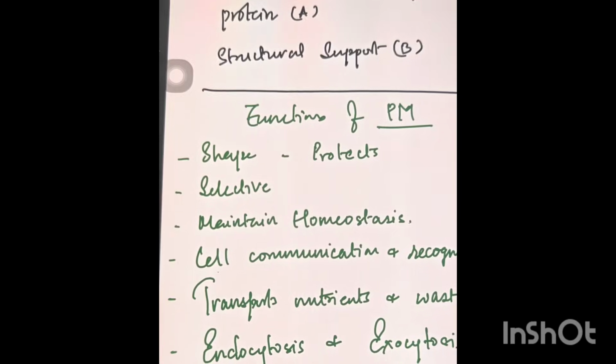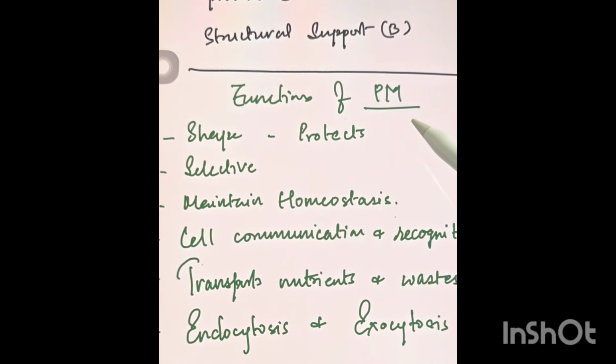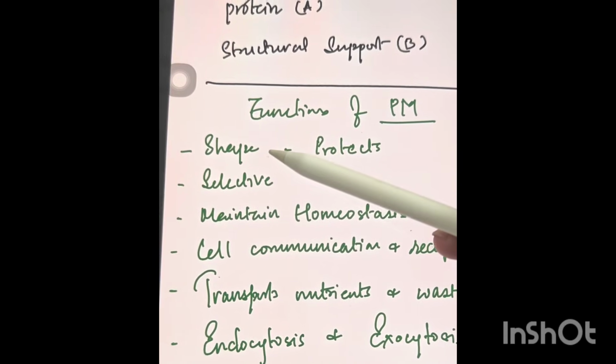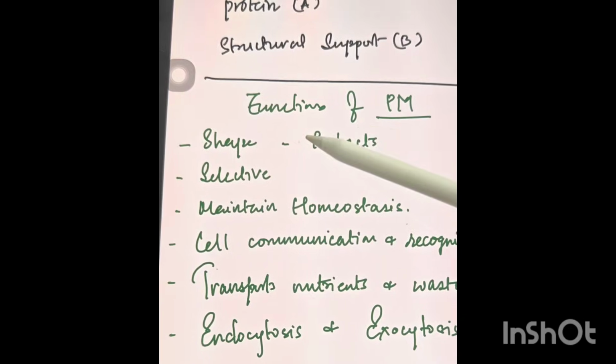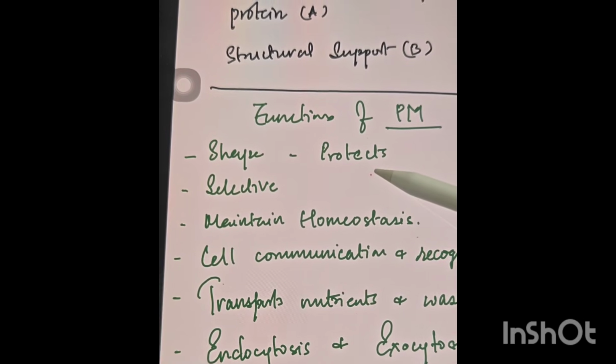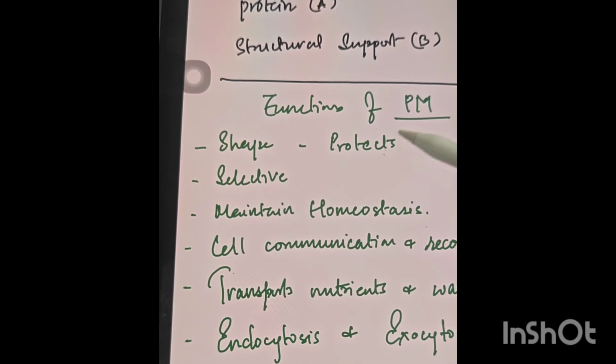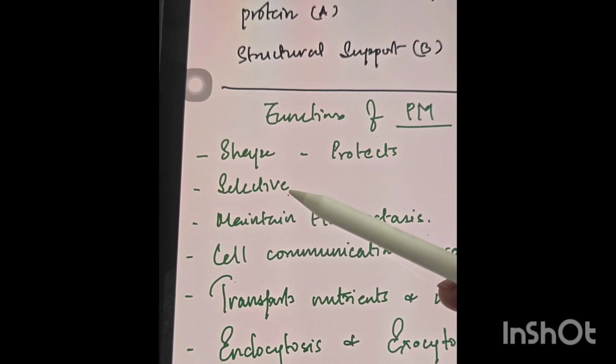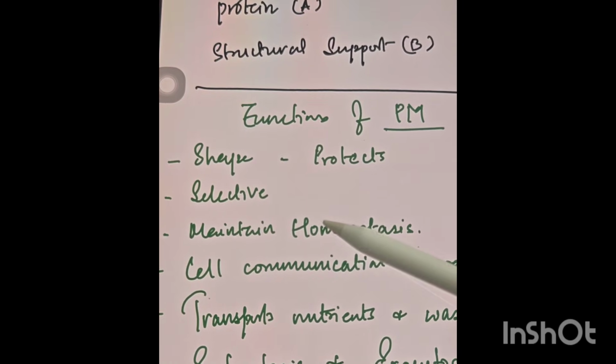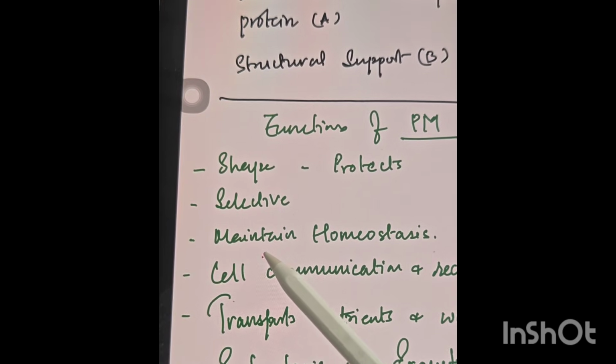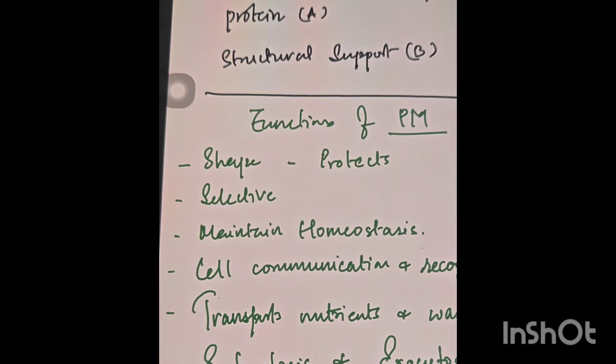Okay, so next, what is the basic function of plasma membrane? It provides a kind of a shape to the cell. It protects the cell, and as we have seen, it is selectively permeable. And third, it maintains the homeostasis.